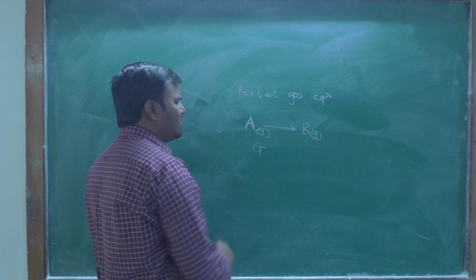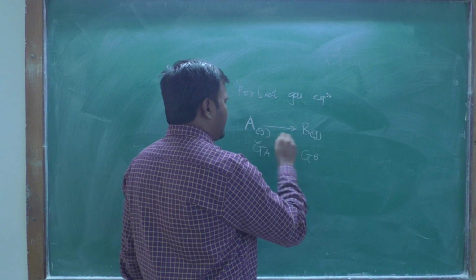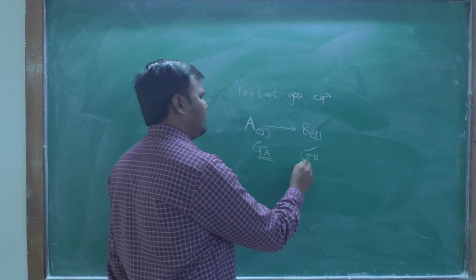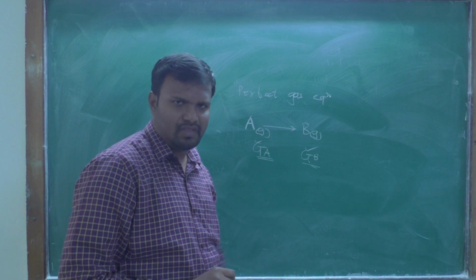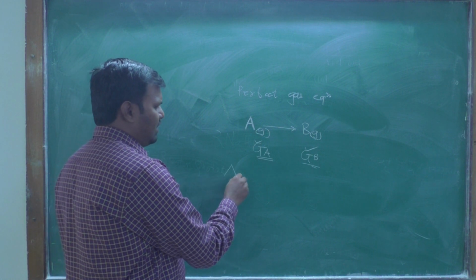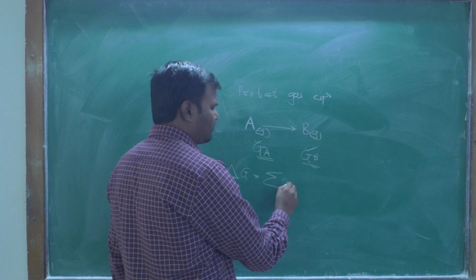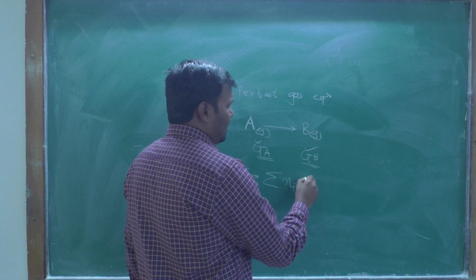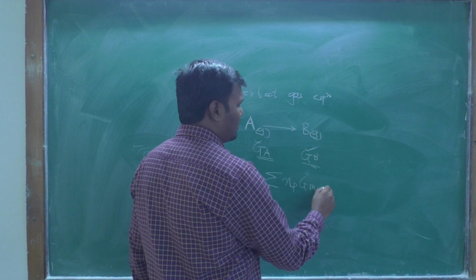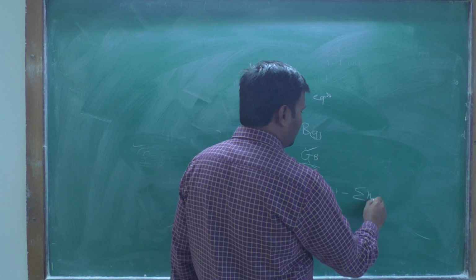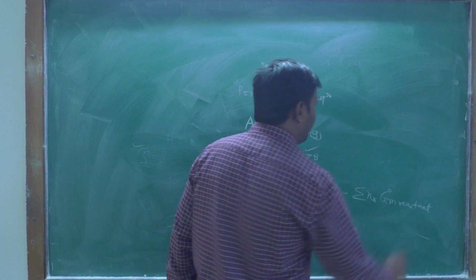For this we have Ga and Gb, that is the Gibbs free energy for the reactant, Ga, and the Gibbs free energy for the product, Gb. Therefore the change in Gibbs free energy, which we discussed in the first lecture, is the summation of the number of moles of the product times the Gibbs free energy of the product, minus the number of moles of the reactant times the Gibbs free energy of the reactant. That equation we have discussed.